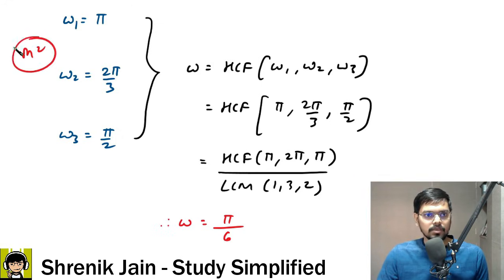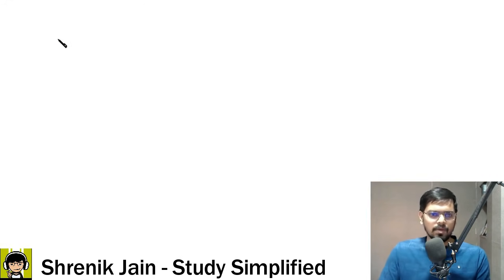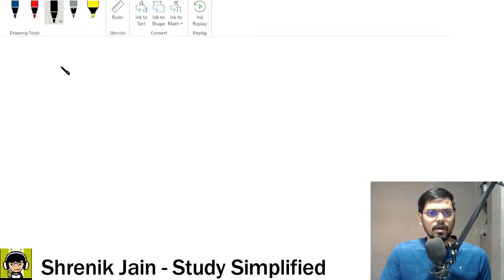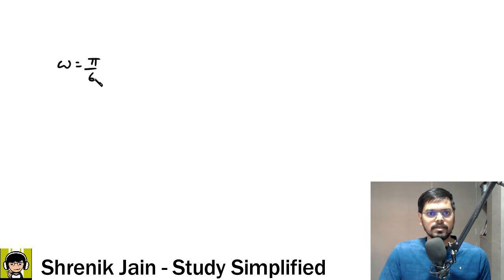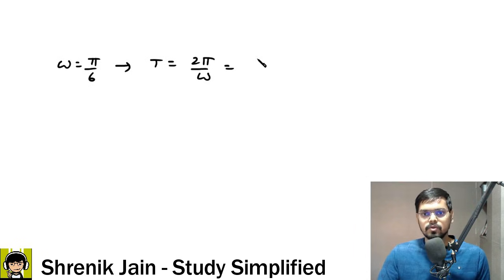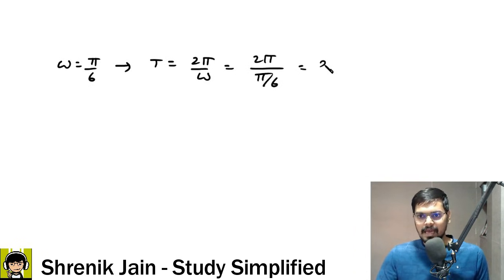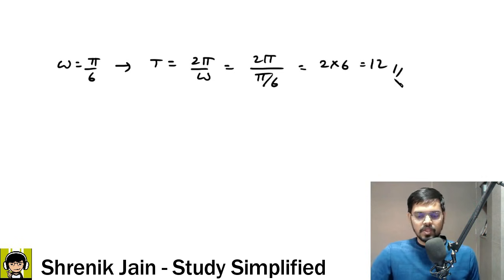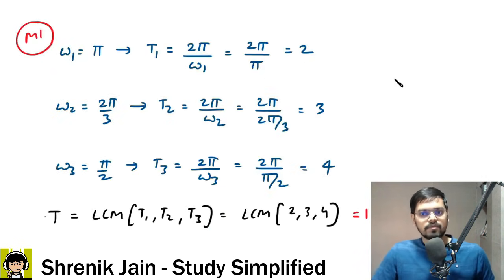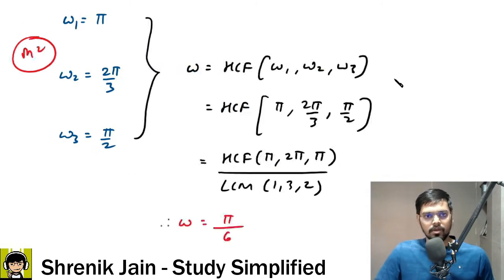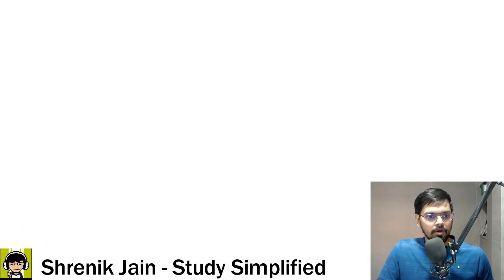So method 2 says, if omega is equal to pi by 6, then T is equal to 2 pi by omega, which is 2 pi by pi by 6. Pi gets cancelled, 2 into 6, the answer is 12. Done and dusted. So this is how you can get the answer fast, or otherwise you can follow the first approach also. We have two methods to solve this question. Let us move forward to the next question.